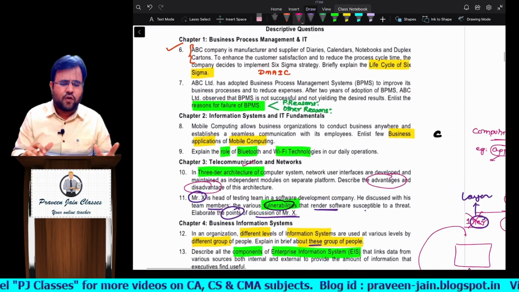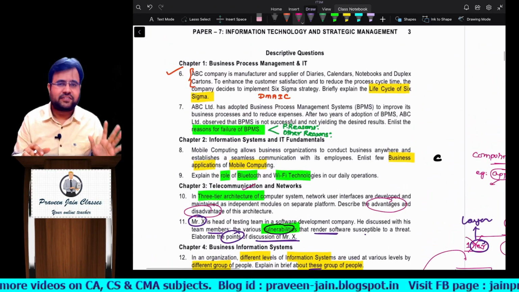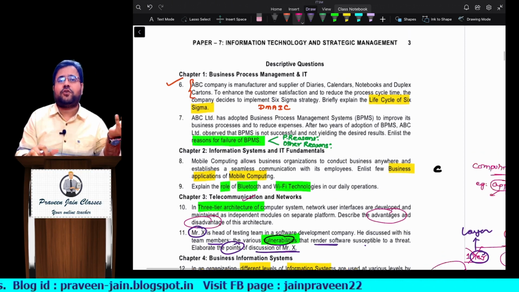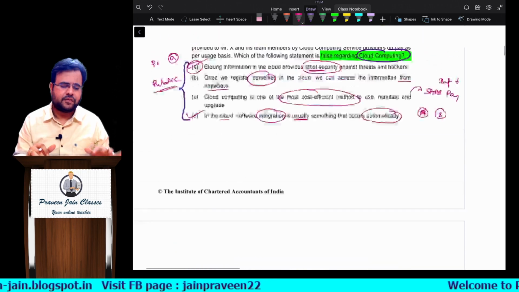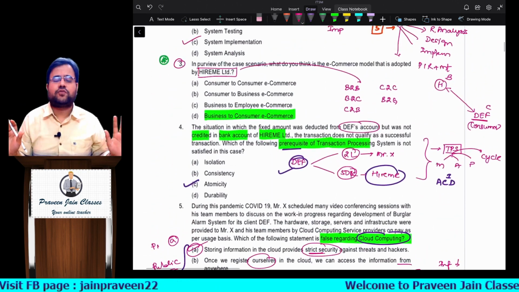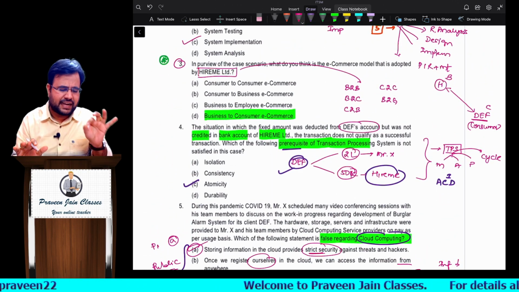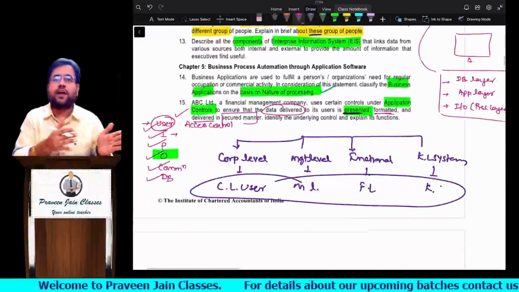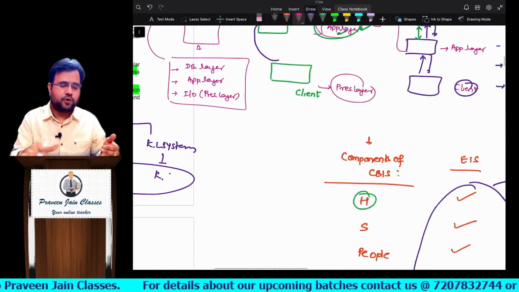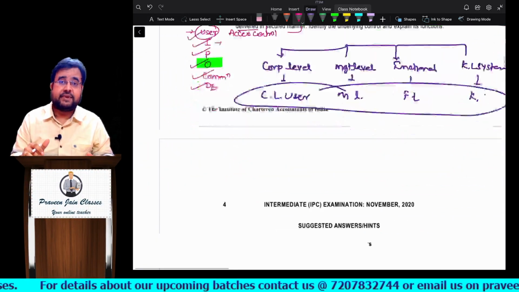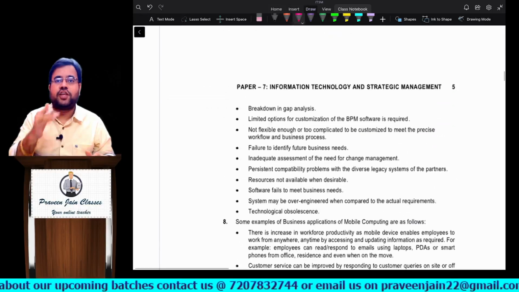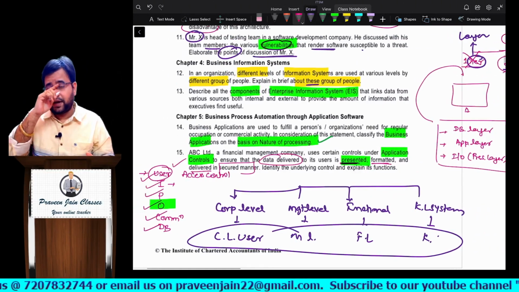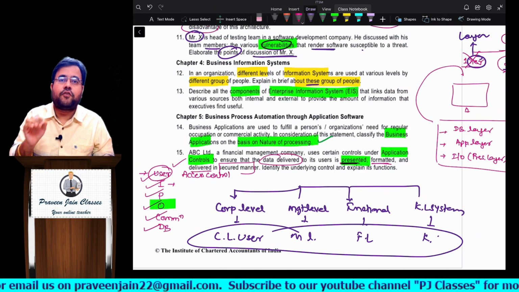So what I felt was questions are repeated, sir. Level of quality of questions is not there. Very, very simple, sir. In fact, in MCQ also they did not twist much, sir. So very simple, and you can easily score, sir. An average student should be able to score at least 30 marks if the same question paper comes, sir. So if you look at the previous year question papers, you will be able to answer this very easily. But the SM question paper this time, I should really appreciate the way they have drafted it, the questions were fantastic, sir. So in the next video I will ensure that he will also record for SM.